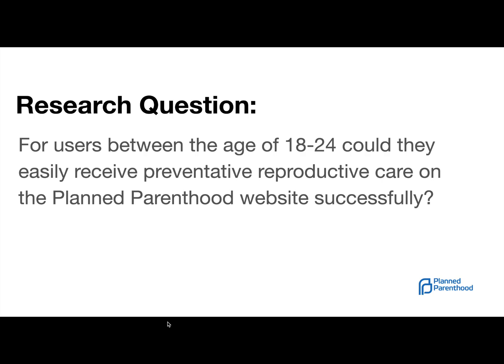So to start us off, there was a research question. For this particular project, I wanted to try to better understand users between ages 18 and 24 and if they were able to easily receive preventative reproductive care on the Planned Parenthood website successfully. And the reason why this user group was the target audience for the test is because between 18 and 24 are the highest numbers of unplanned pregnancies. So I really wanted to make sure that my subjects did lie between those ages.